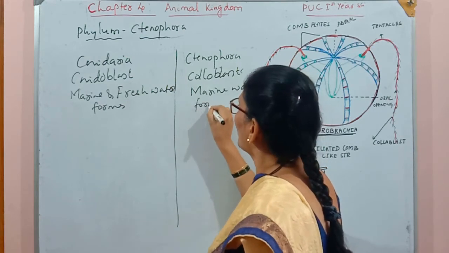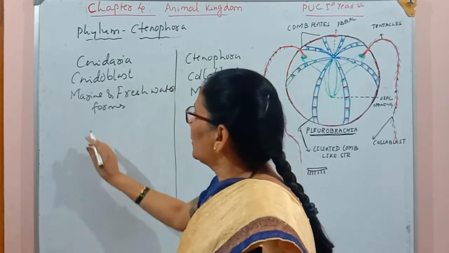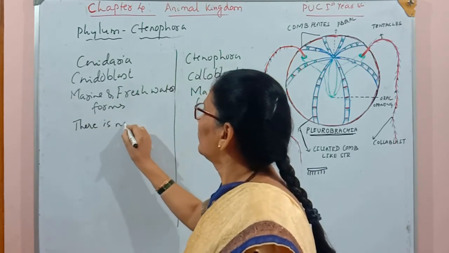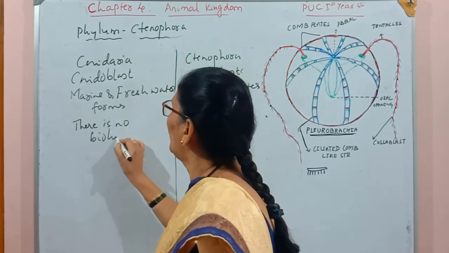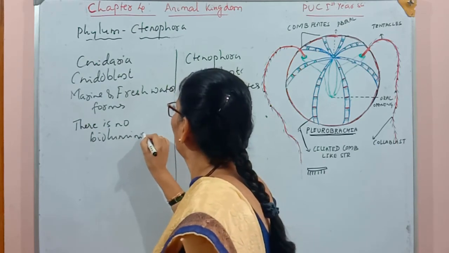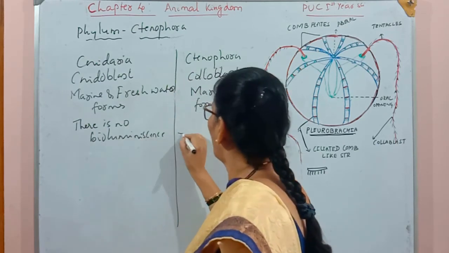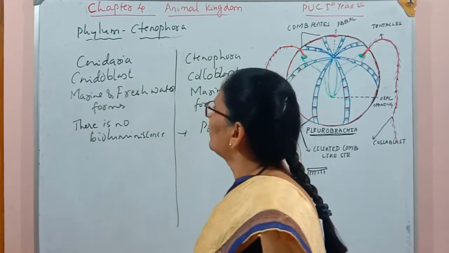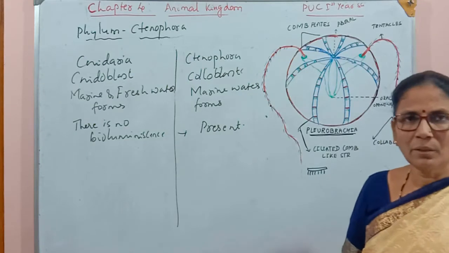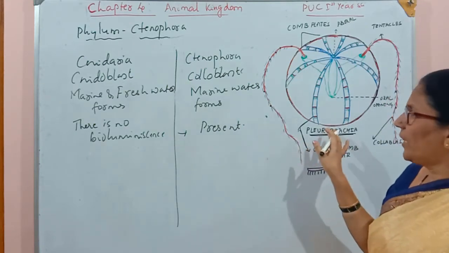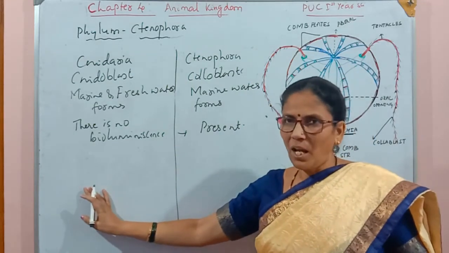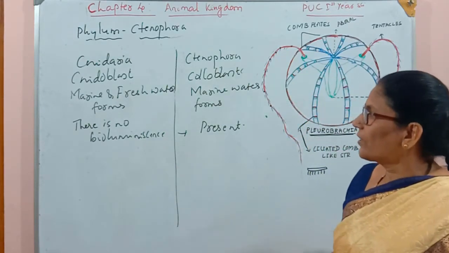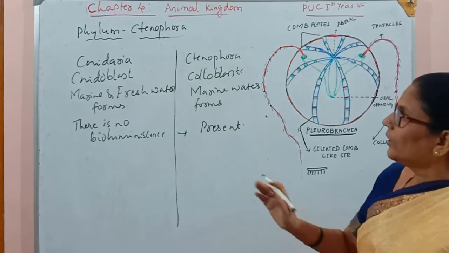There is no bioluminescence property here, but it is present in this group. Another property: comb plates are here, and these comb plates are absent there. So these are the characters which differentiate Cnidaria and Ctenophora.